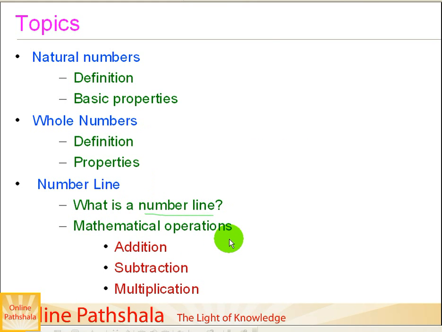So we will be discussing 3 operations: addition, subtraction and multiplication using a number line. A number line is a good way to visualize these types of mathematical operations for whole numbers.